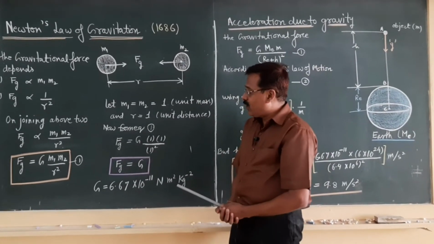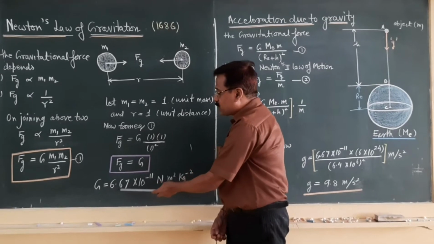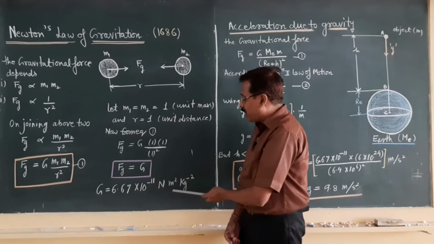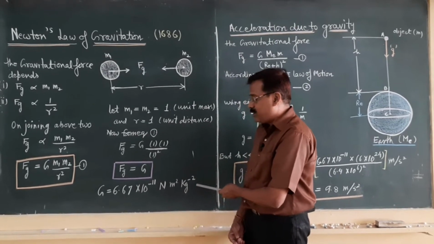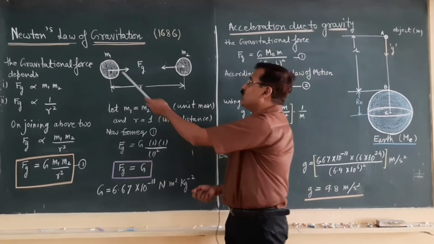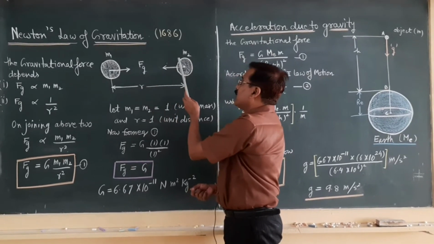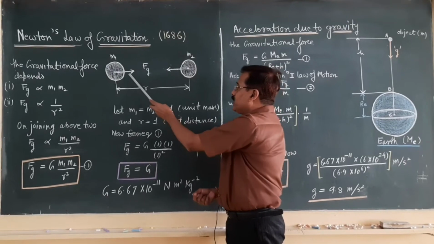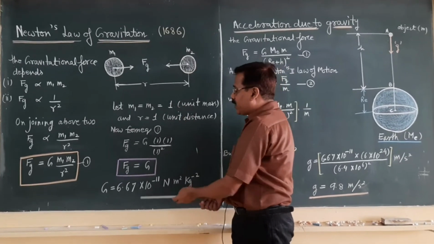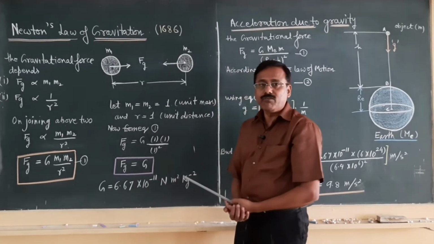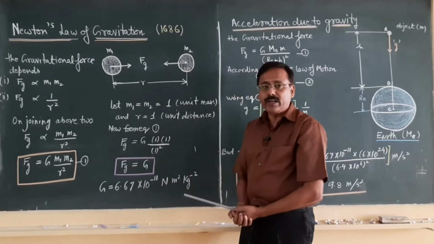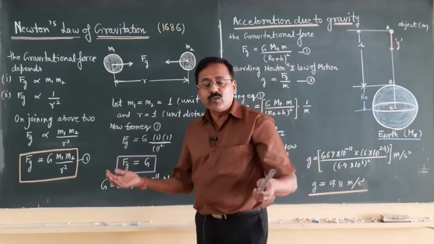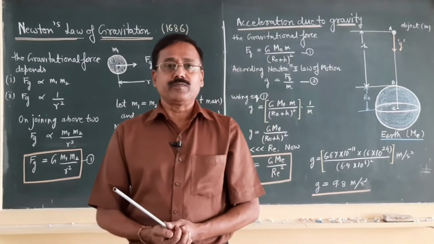Now, the numerical value of capital G is 6.67 into 10 to the power minus 11 Newton meter square per kilogram square. It means if we have two objects of mass 1 kilogram and the distance between them is 1 meter, then these two objects will attract with this magnitude of force, and it is a very small magnitude because the power is 10 to the power minus 11, but the force of attraction will be there.